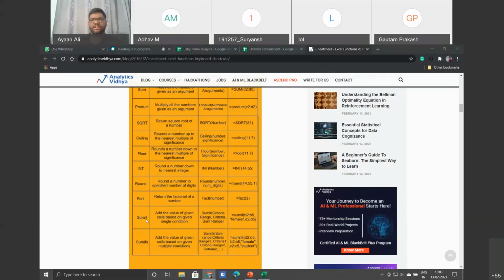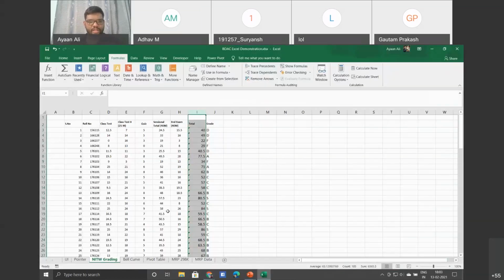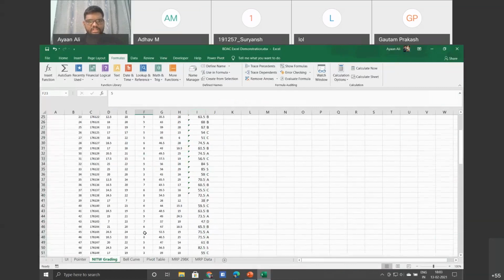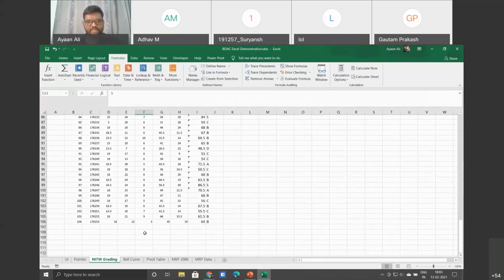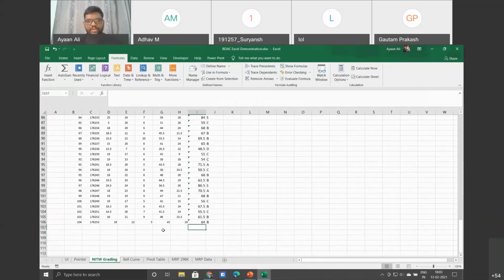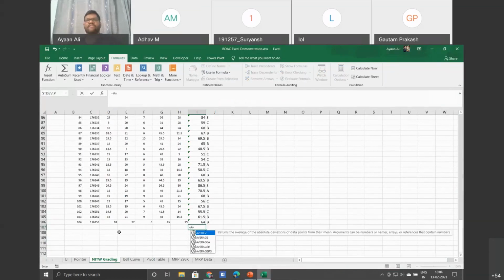Now I'll take some example here. This is a grading system. These are some sample marks of a particular exam. If you take a mathematical function like the average and standard deviation, it's a very common question: for this subject, what was the average, what is the standard deviation? So you can use Excel for it.